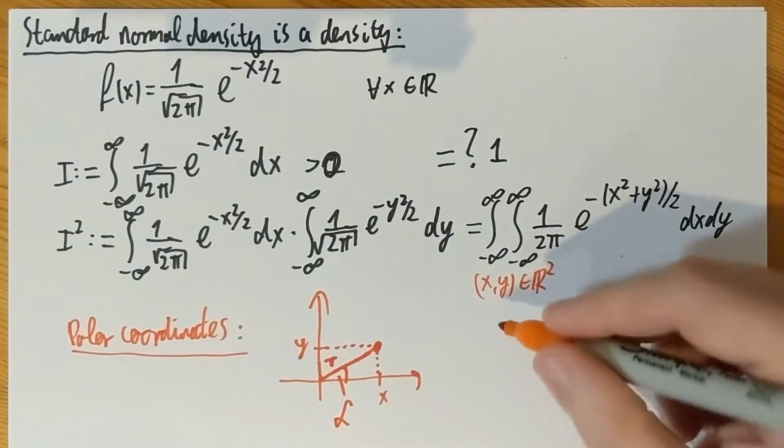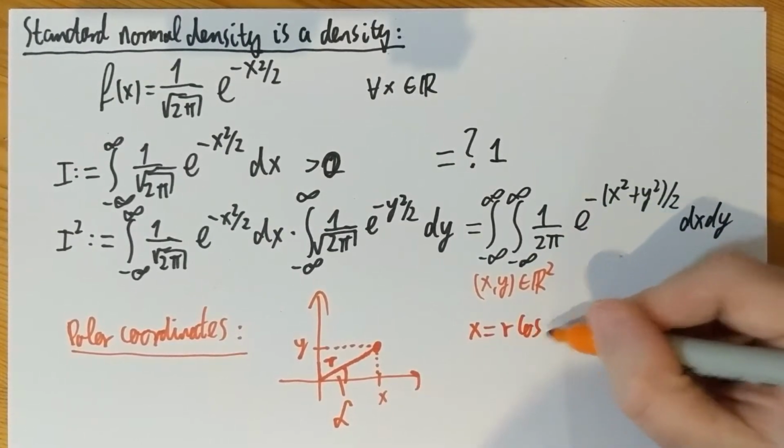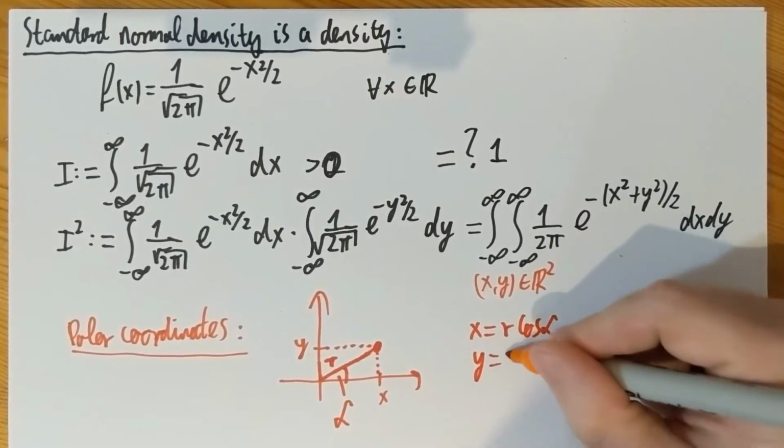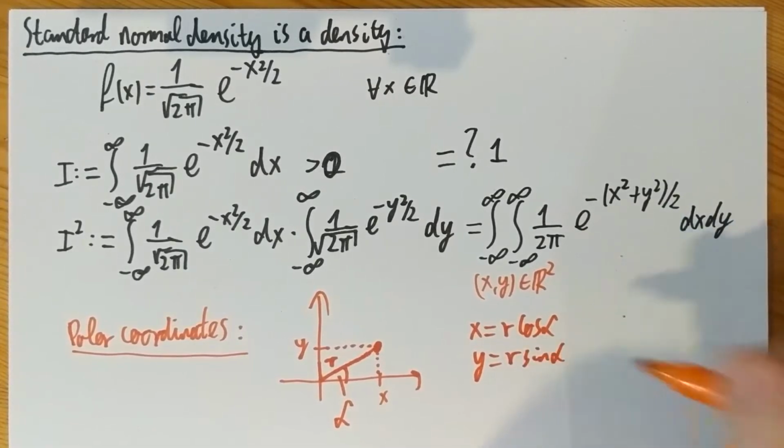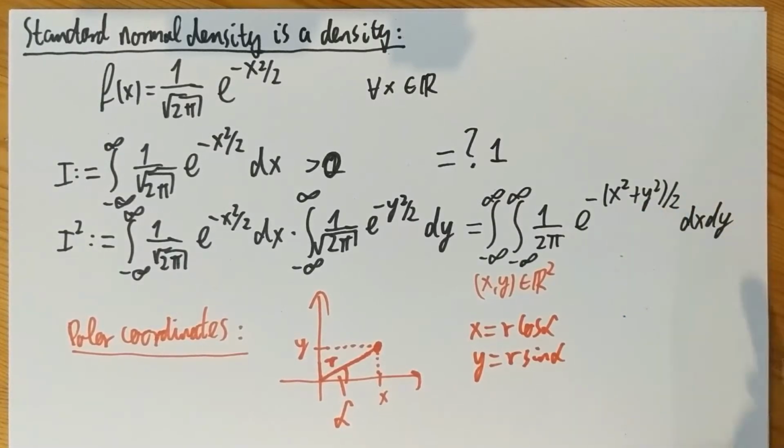And then I can easily find that x is going to be r times cosine of alpha, and y is going to be r times sine of alpha. Then if I want to find out what x squared plus y squared is, and what dx dy is, and what the boundary is, I can rewrite my integral in polar form. And that's exactly what I'm going to do.